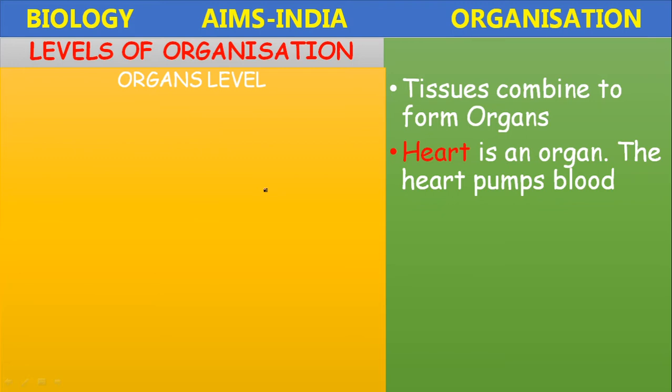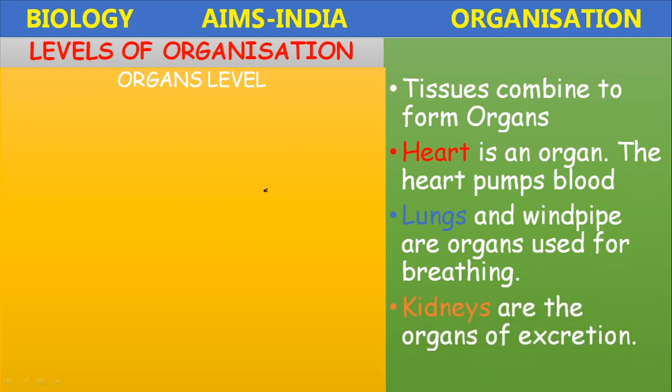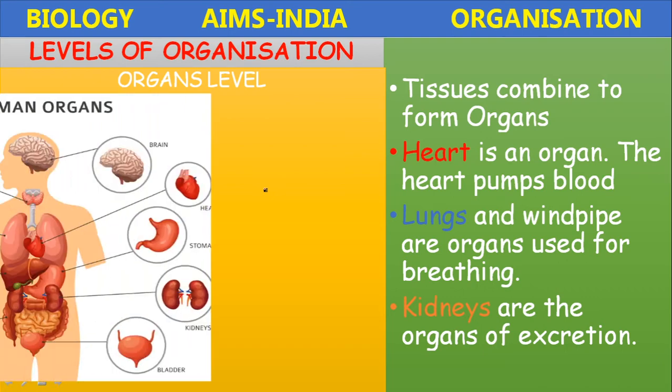Its main function is pumping the blood. It is the major organ of the transport system. The next, lungs. Lungs and windpipe are the organs used for breathing, respiratory in function. Kidneys are the organs of excretion.